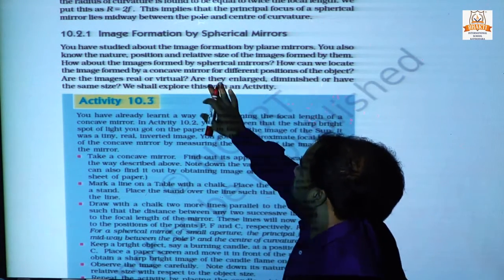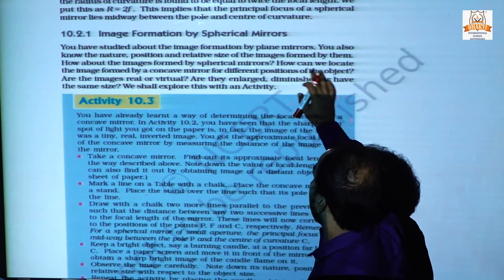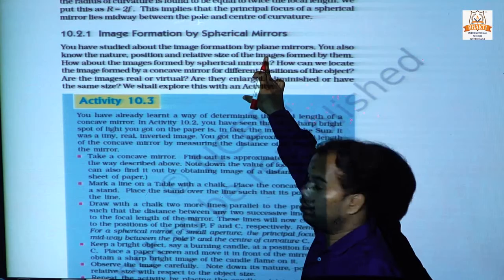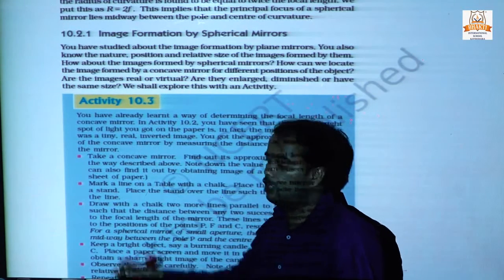How about the image formed by the spherical mirror? How do we locate it? Activity 10.3, now we'll discuss.